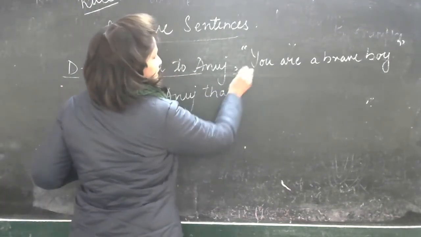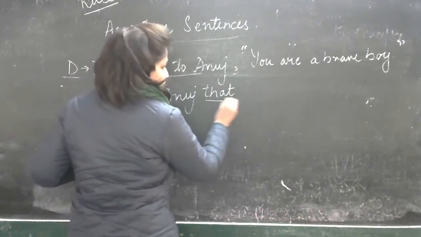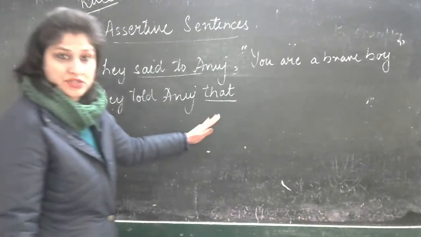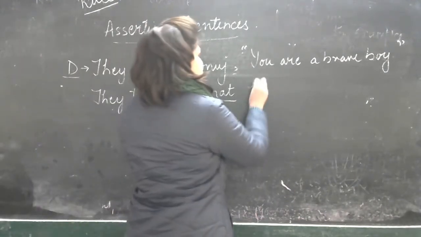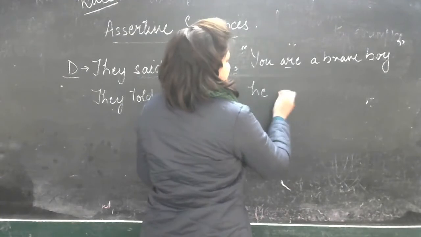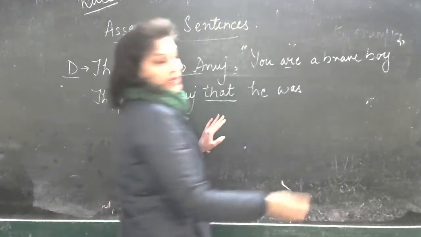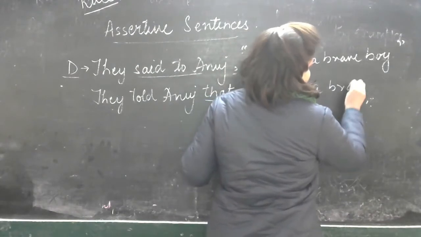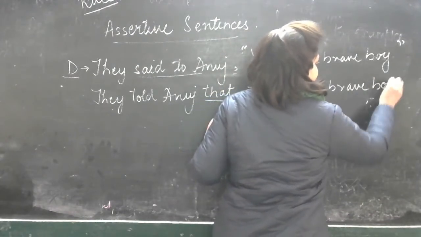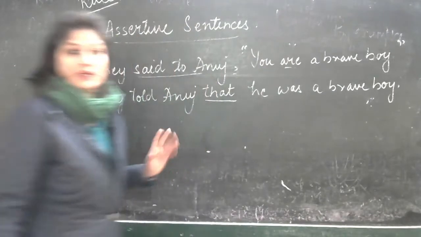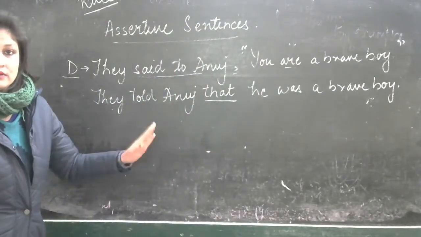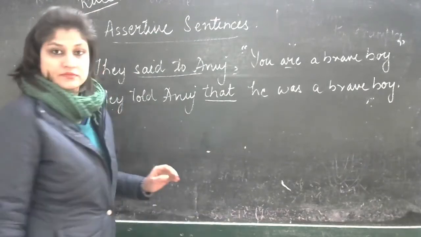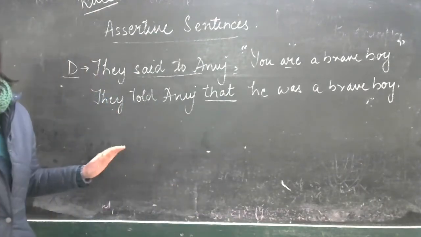We have removed these and we've put that as a conjunction here. This is important. I hope you remember that. He told Anuj that. You will change to he. I will change to was. And the rest remains the same. He was a brave boy. Clear? Right? There's nothing more that we need to change.